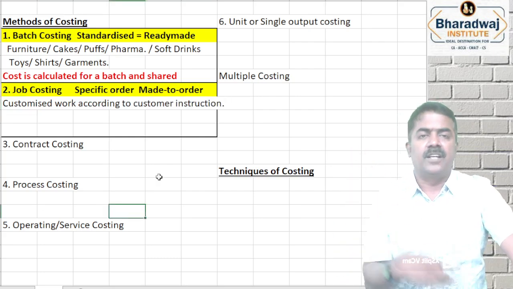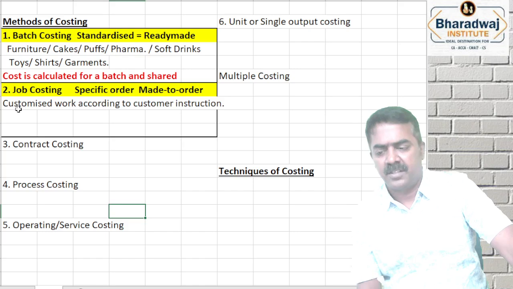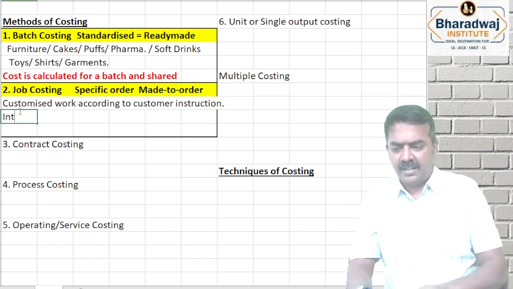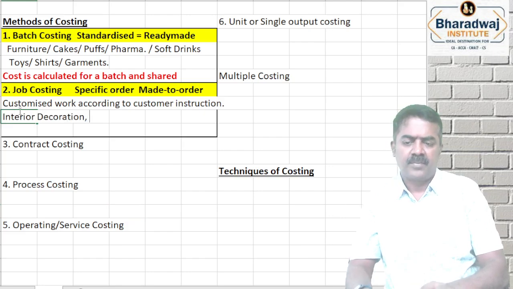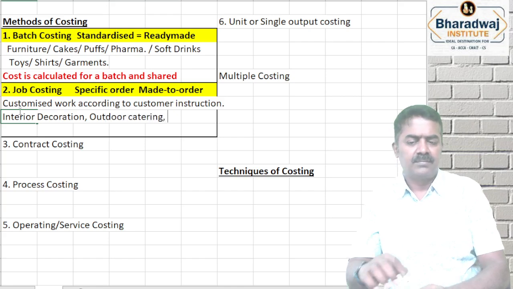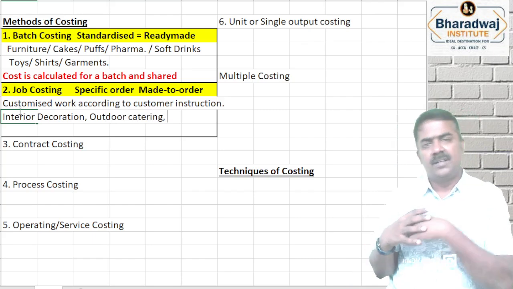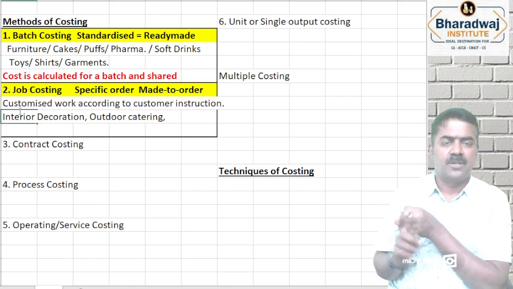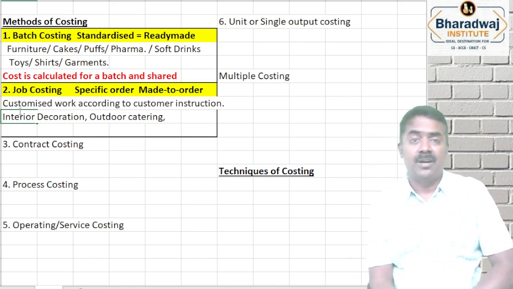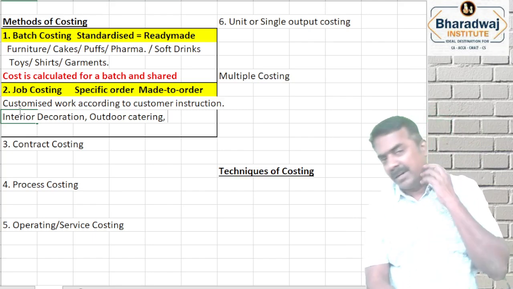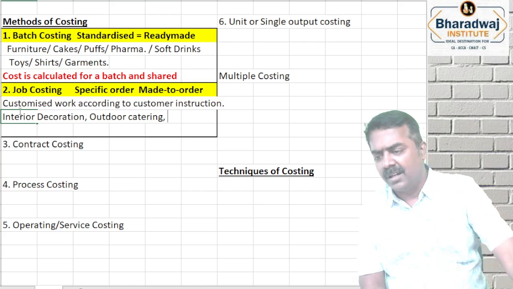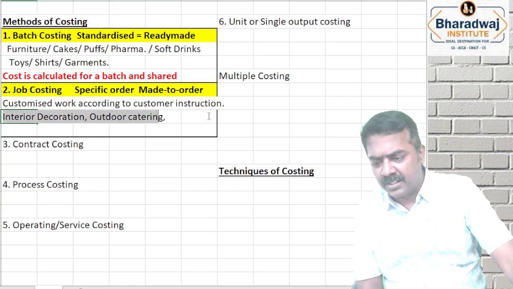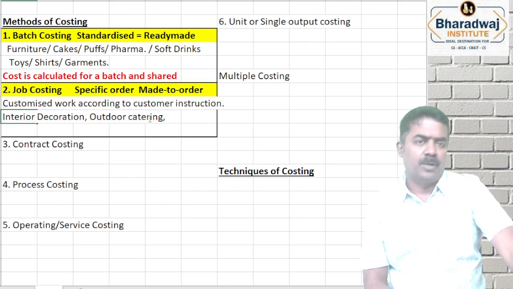If I work according to the instruction you give, what is that called? Job costing. Clear? All interior decoration. Okay. Outdoor catering. Clear? I come and serve food in your place. How much I will charge you depends on what you want, what quantity you want, how many customers I have to serve, and what variety you want. Okay. And time and other things. So many factors I consider and I charge you. Clear? So wherever products are customized, you find job costing will be used.